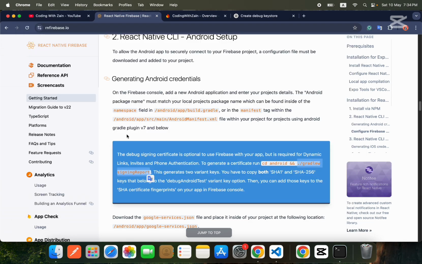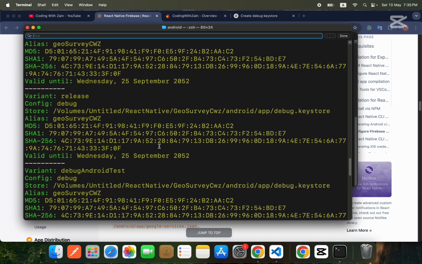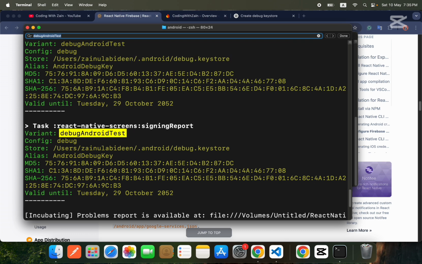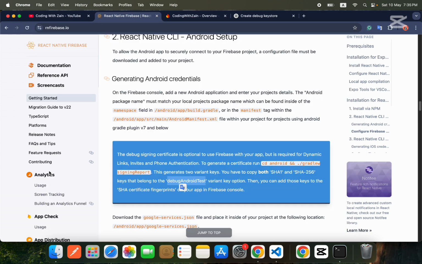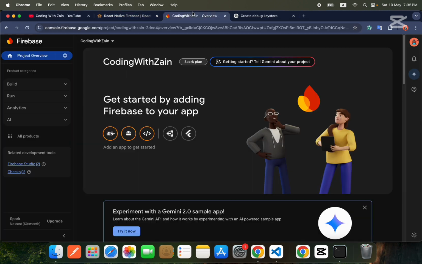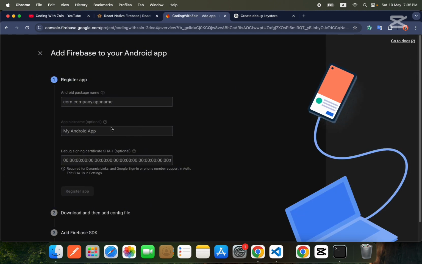Okay, so now we need to search for the debugAndroidTest value. And guys, there are a lot of debugAndroidTests, so you need to check the one which is stored inside your folder. Now guys, what we will do, we will go and press this button, Android.